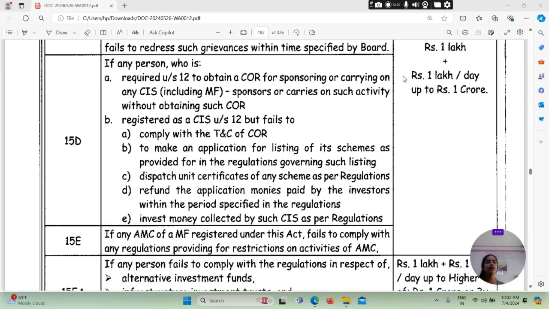So 15D says if any person who is required under Section 12 to obtain COR for sponsoring or carrying on any CIS, including the mutual fund sponsors, carries on such activity without obtaining such COR, registered as a CIS under Section 12 but fails to comply with the terms and conditions of COR, to make an application for listing for its scheme as provided for in the regulation governing such listing, dispatch unit certificate of any scheme as per the regulation, refund the application money paid by the investors within the period specified in the regulation and invest money collected by such CIS as per the regulation.